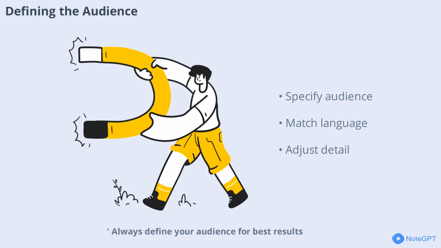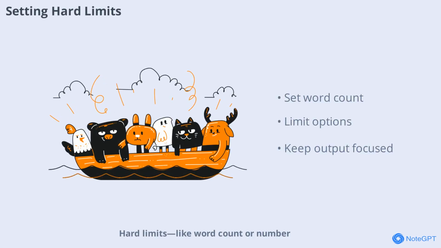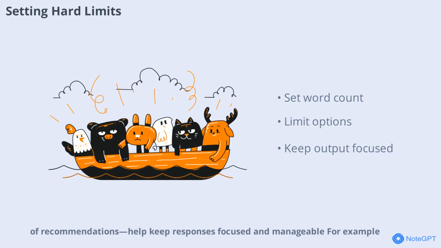Always define your audience for best results. Hard limits like word count or number of recommendations help keep responses focused and manageable. For example, keep under 100 words or give exactly 3 options. These constraints prevent overly long or vague answers and make it easier to use the output directly.